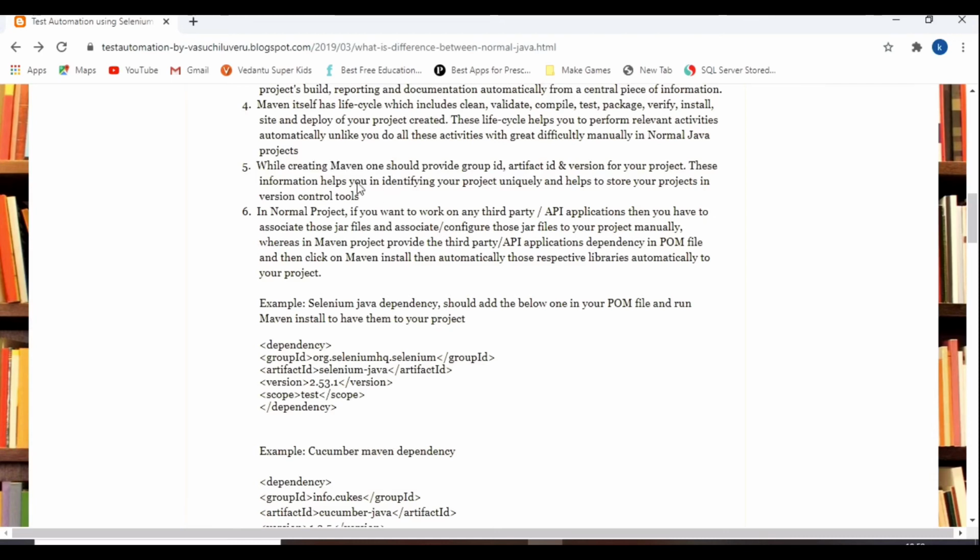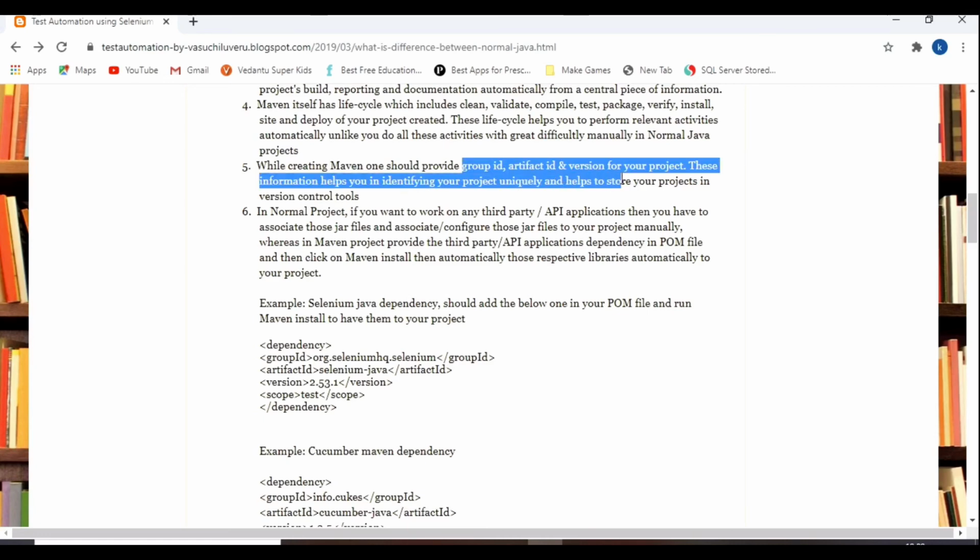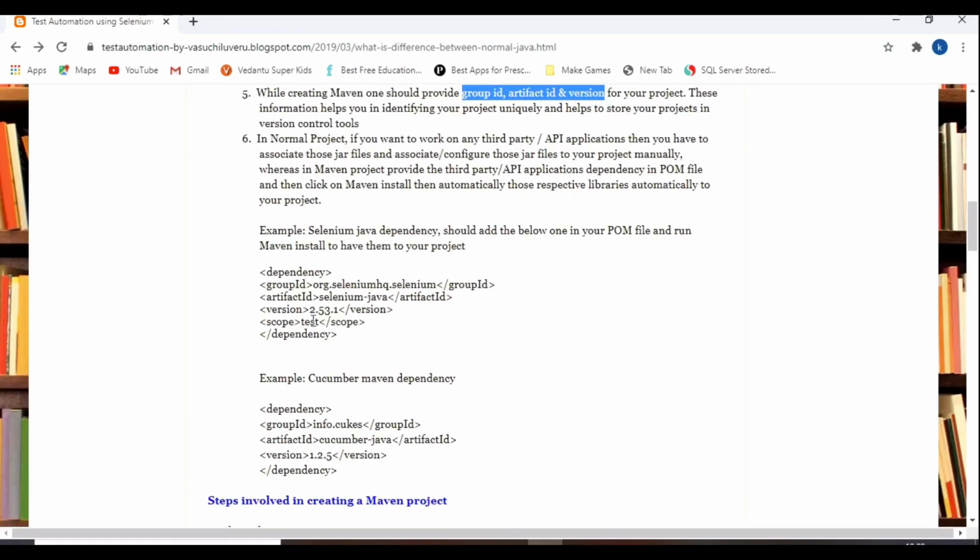Another major thing in Maven is every dependency constitutes group ID, artifact ID, and version of that particular third party application that you are using. For example, if you want to take Selenium, Selenium dependencies will have group ID, artifact ID, version ID, like this.